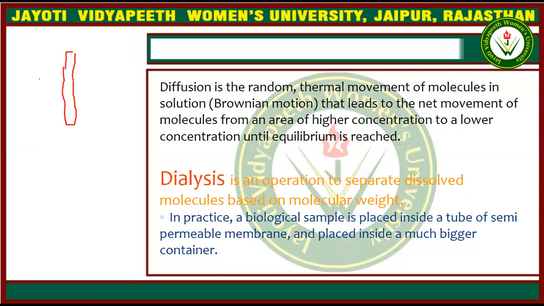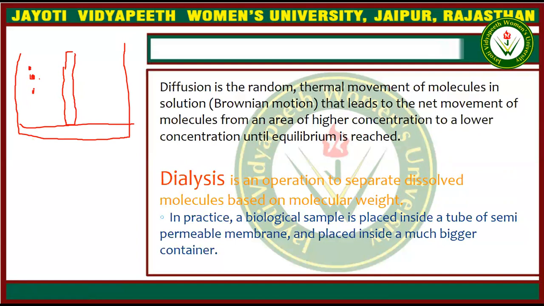Suppose this is a membrane, and this is a beaker, and in the beaker there are some buffer molecules which are present.